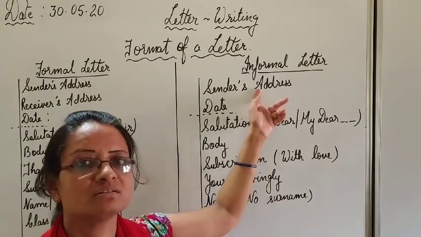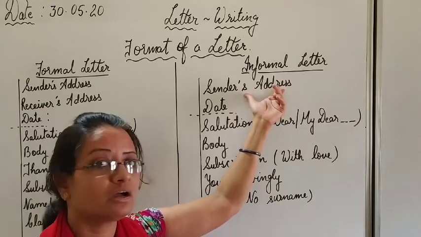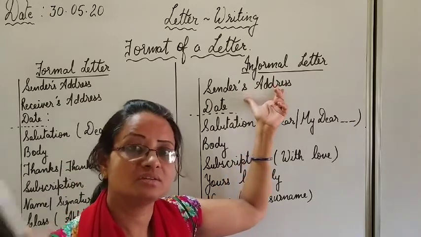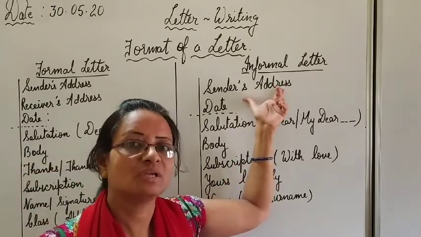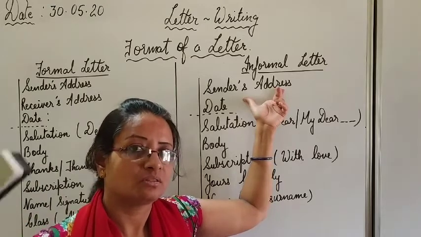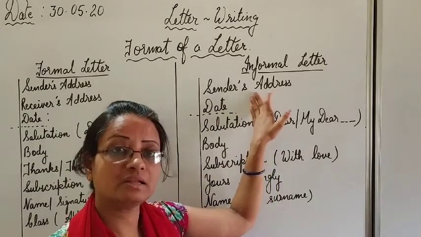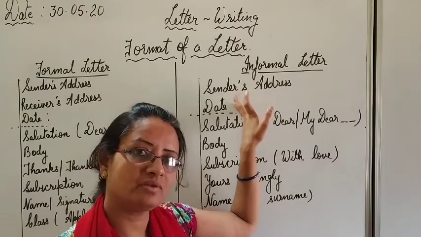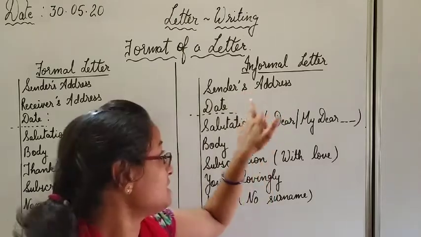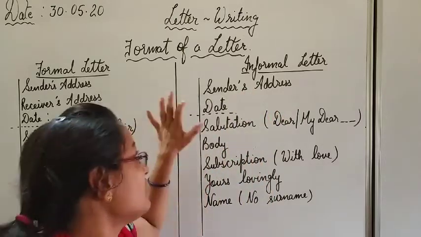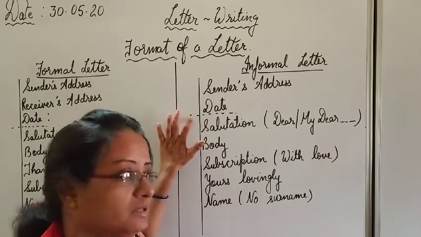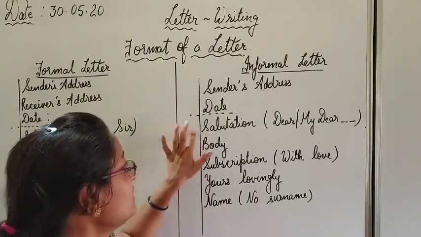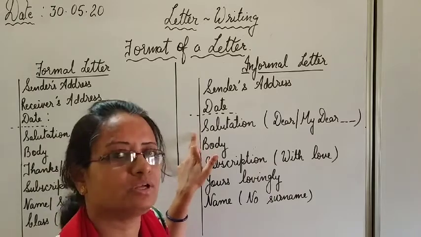No need to show any courtesy or formality. Anyway, we are not supposed to write the receiver's address. It is supposed to be written on the envelope. After that, directly after the sender's address, date will be followed. In the same pattern as I have told you, after the date, again leave a line. Then below the left line, you will write the salutation.